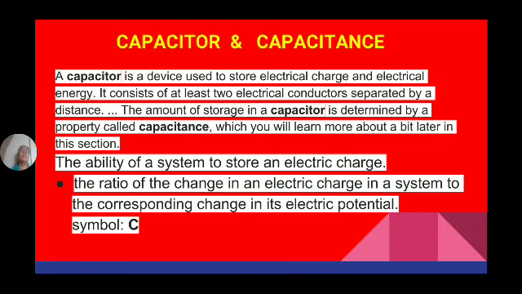Now we will discuss capacitor and capacitance. First of all, what is a capacitor? We already heard the word battery. So what is a battery? A battery, or we can call it a cell. A group of cells is known as a battery. So what is a cell? A cell is a storage device.